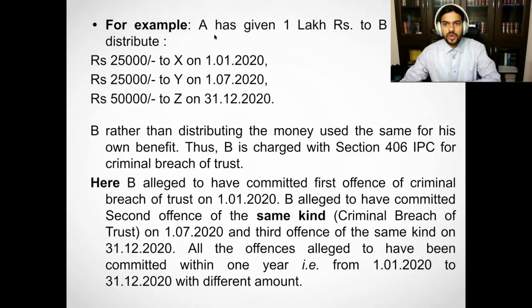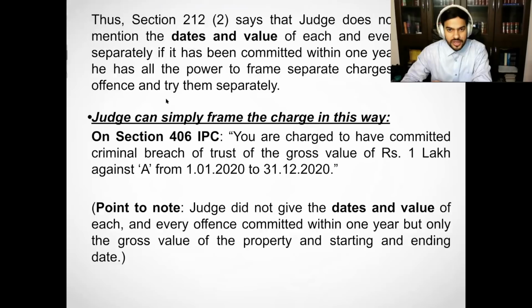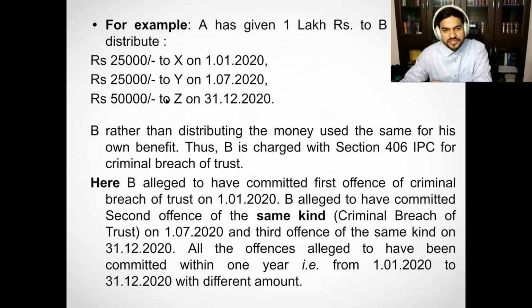A has given 1 lakh rupees. Now we are analyzing only section 218, and after that we will go to 212 subsection 2. For example, A has given 1 lakh rupees to B in trust to distribute rupees 25,000 to X on 1/1/2020, rupees 25,000 to Y on 1/7/2020, and rupees 50,000 to Z on 31/12/2020. B, rather than distributing the money, used it for his own benefit. Thus, B is charged under section 406 IPC for criminal breach of trust.